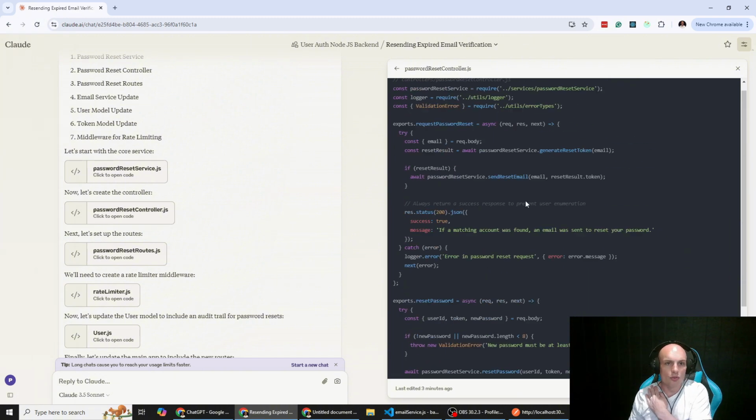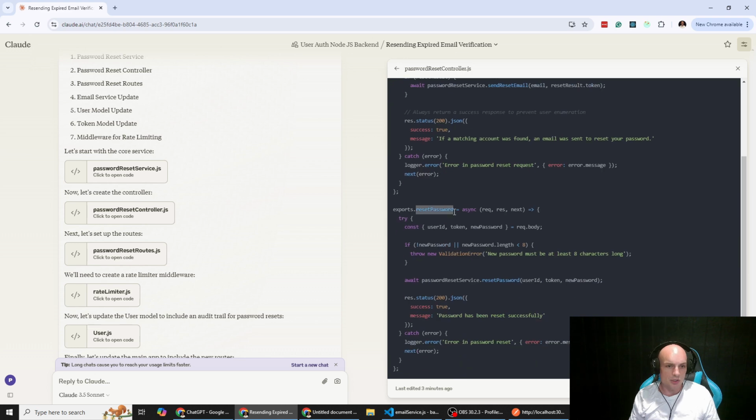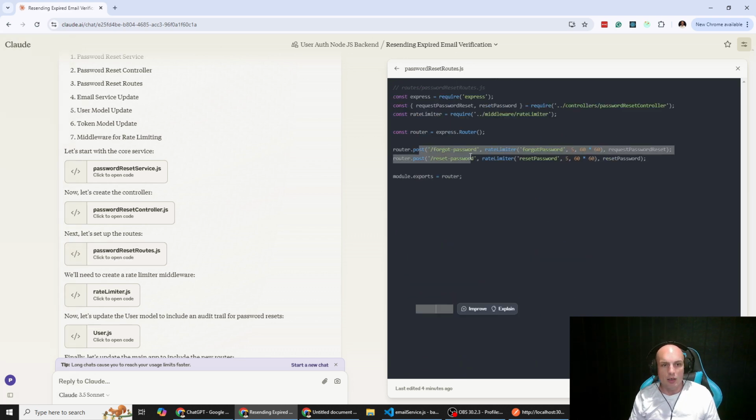We've then got our controllers, so I won't run through all of these in detail. But we've got one for our reset request, and then we've got one to actually reset the password. We've got our routes, so the one that we need for the front end. So the user clicks, hey, I forgot my password, enters their email. They then receive that email, and then this is the reset password link that will be in the email appended with their token.